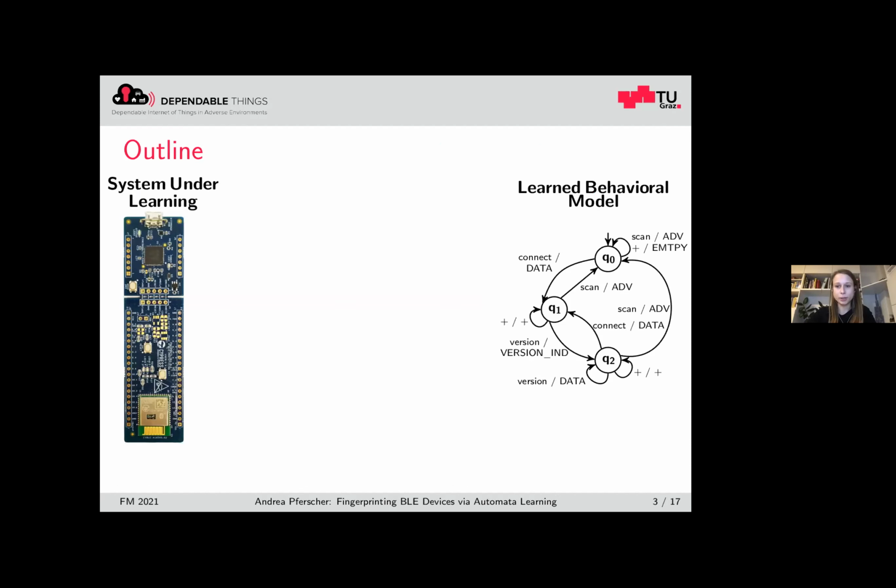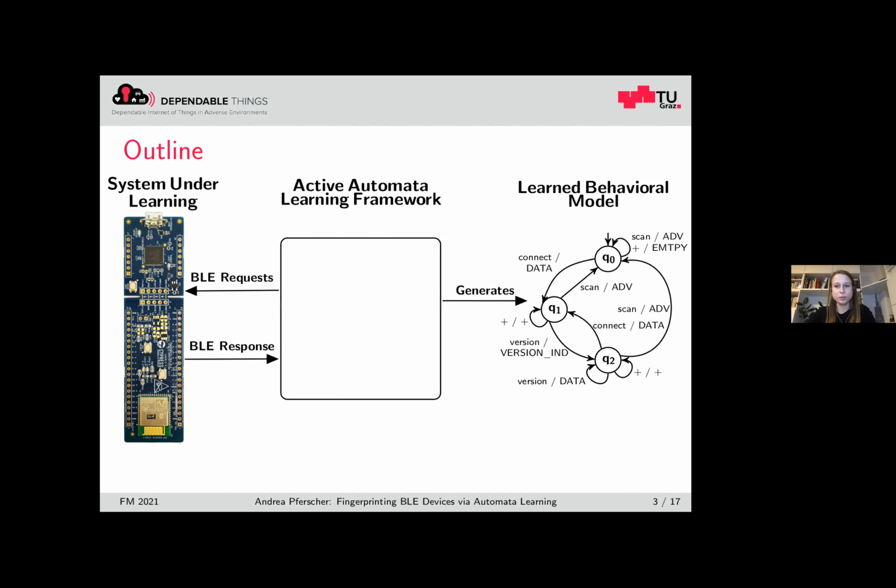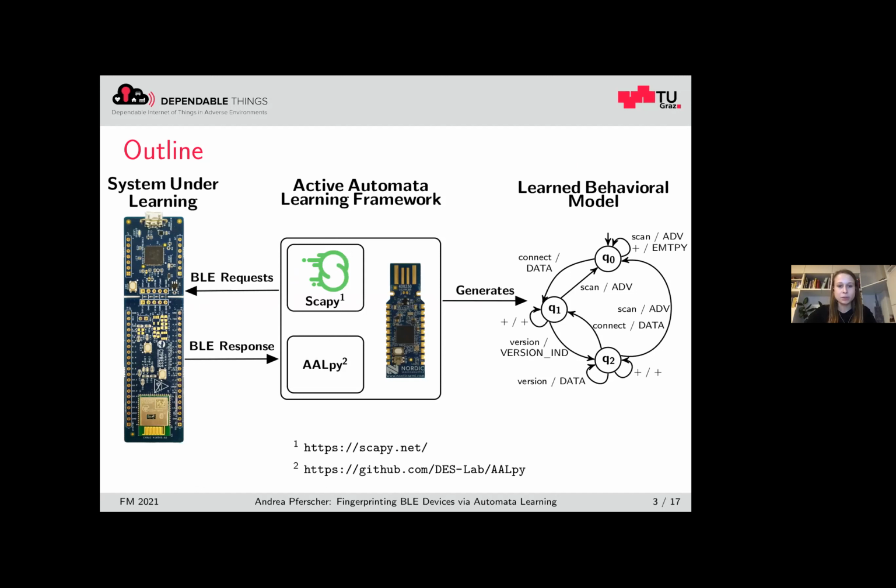So the goal of our work is to generate a behavioral model of a Bluetooth low energy device, which is a black box. So we consider this as our system under learning. For this, we introduce an active automata learning framework that basically consists of 3 components. Another Bluetooth low energy device that we use to communicate with our system under learning, a library that we use to compose the Bluetooth low energy packets, and an active automata learning library that uses the Bluetooth low energy requests and responses to generate the behavioral model.